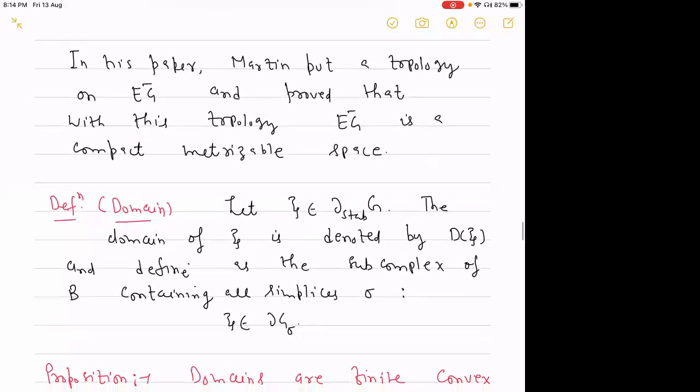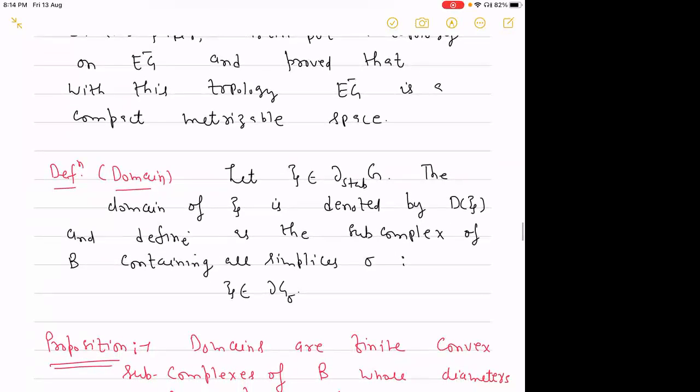There was a definition which we need, the domain. Let xi be any element of del stab G. Then the domain of xi is denoted by D xi and defined as the subcomplex of this universal cover containing all simplices sigma such that xi is an element of del G sigma. So it is a subcomplex of the universal cover where we can flow this point xi.